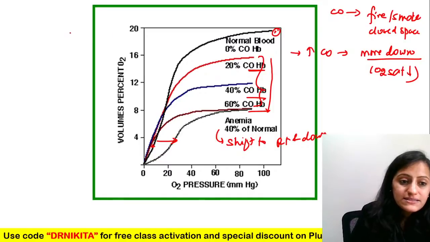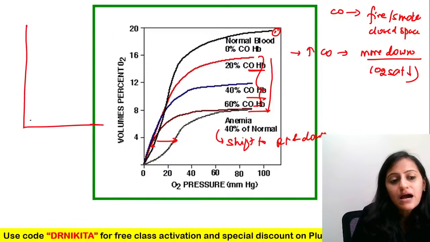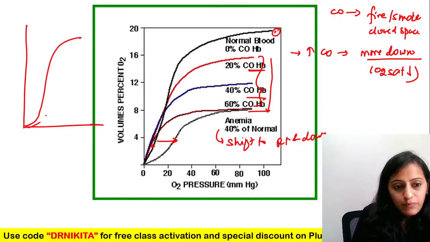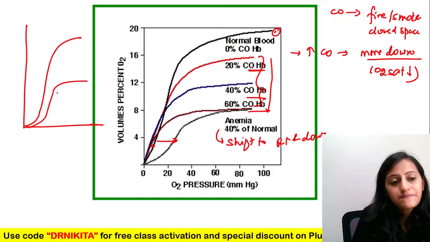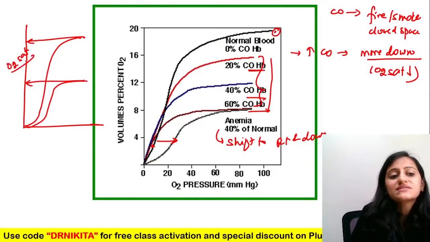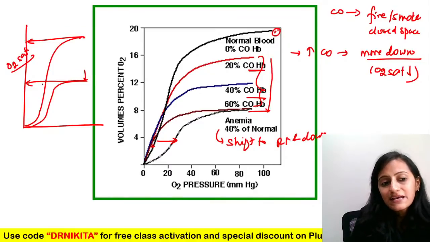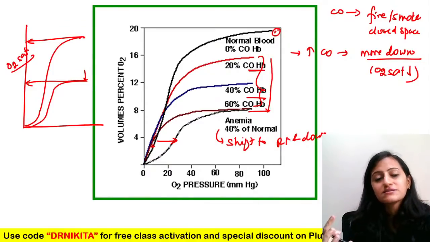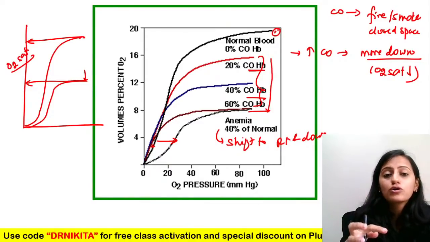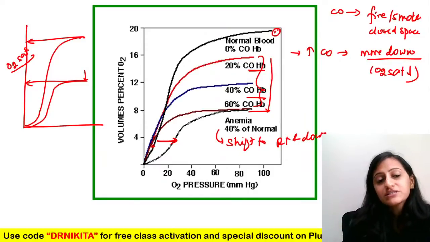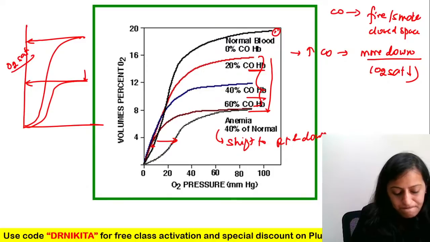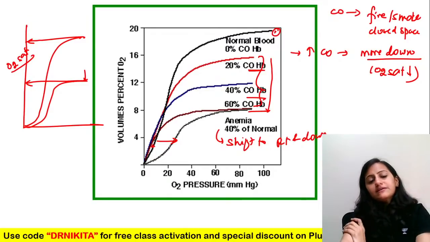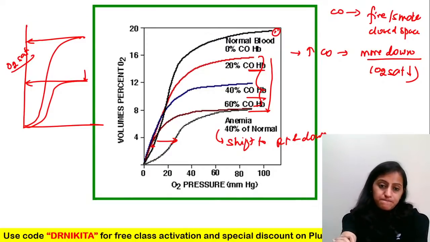Why is anemia down? See, what does up and down represent? It is your maximum, basically look at this maximum height. It is your maximum oxygen saturation. So in anemia, isn't the definition itself saying hemoglobin is less? So the oxygen content will be less. All right. Let's go to the next one now.